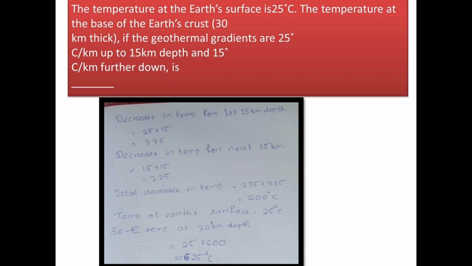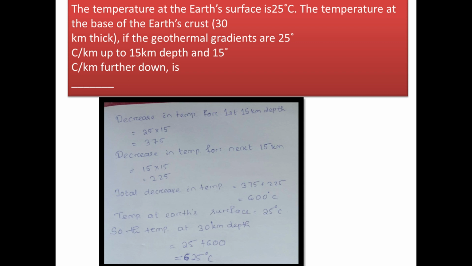Next question: the temperature at the Earth's surface is 25 degrees Celsius. What is the temperature at the base of the Earth's crust, which is 30 km thick, if the geothermal gradient is 25 degrees Celsius per kilometer up to 15 km depth and 15 degrees Celsius per kilometer further down? Now see, in this question, at the surface of Earth we have a temperature of 25 degrees Celsius, and we have to calculate the temperature at a depth of 30 km. But the condition is that for the first 15 kilometers the geothermal gradient is 25 degrees Celsius per kilometer, and for the second it is 15 degrees Celsius per kilometer.